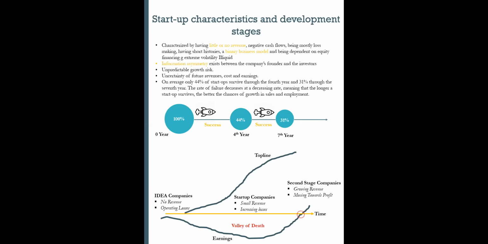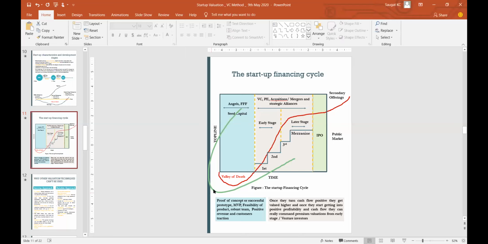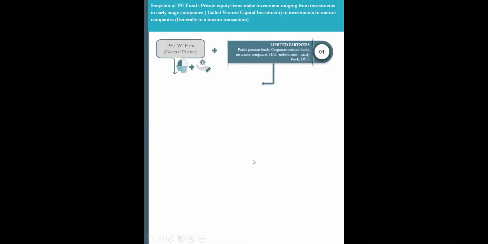See, from a VC perspective, despite the fact the company grows, moves from idea stage company to startup company to a second stage company, and despite the fact they are earning revenue, there's top line growth, but the company is burning cash. So that needs to be funded by a VC, right? If you see this graph, it's called the valley of death, right? For this time frame, you need to back your investment. You can't have a situation where you will be exiting at that time frame, but you need to back your investment as a VC investor, right?